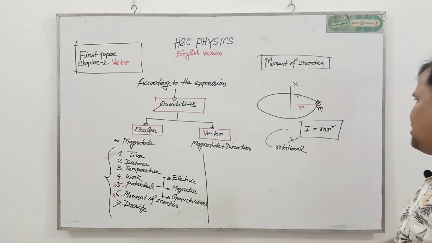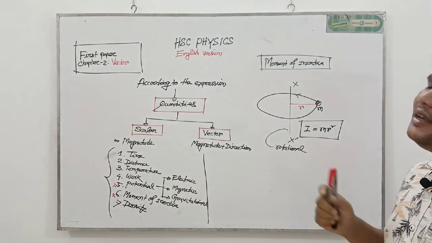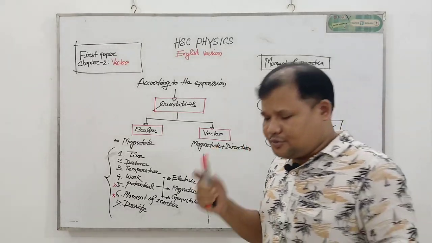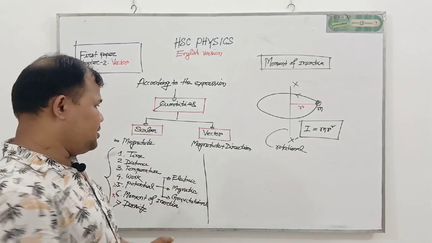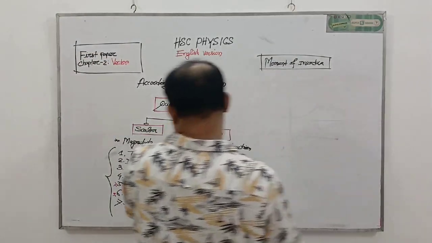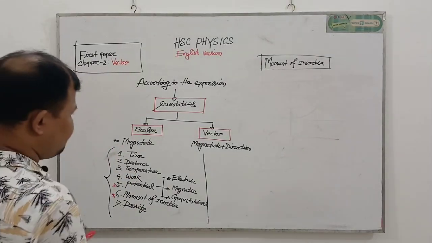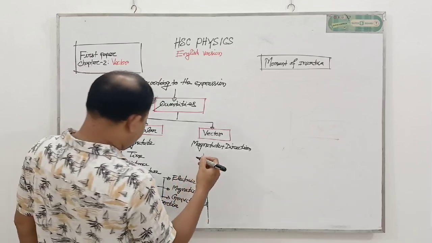When we rotate any kind of object, in this situation we get moment of inertia from that object. Okay, I think that all of you clearly understand. My dear students, we have already completed scalar quantities. Now we describe some vector quantities. Today I will just list which quantities are vector.